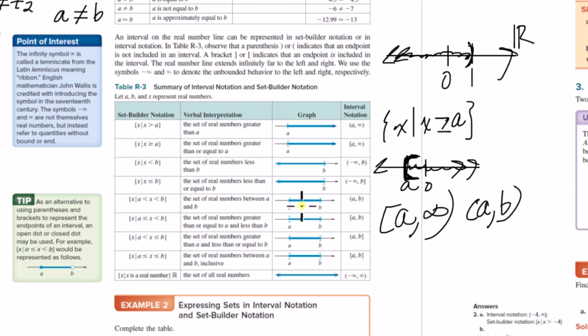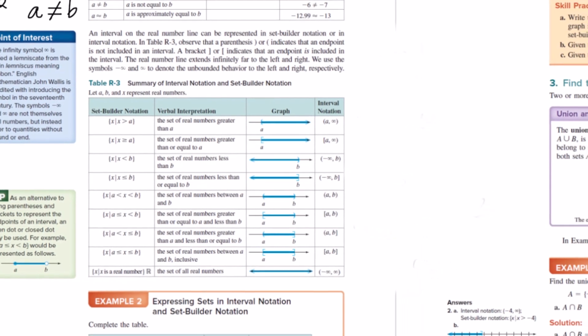So we'll use all this notation as we go through the course, and you'll get a feel for it. It's pretty straightforward. But just note that all of these are subsets of real numbers that you can put in their own box and put off to the side for analysis or for describing something. And here's the set of all real numbers, right? So minus infinity to infinity. The set of all x such that x is a real number.